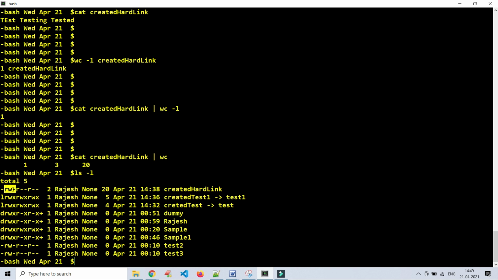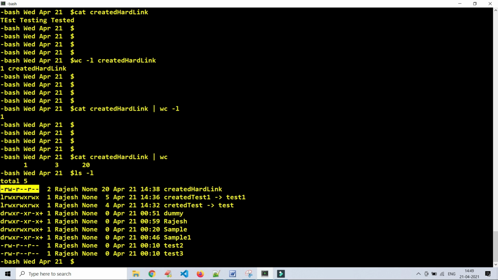So R denotes read permission, W denotes write permission. If we want to give the permission for executing that file as well, we give the X permission. So 3 characters are mandatory to refer to the permissions, file permissions or directory permissions.